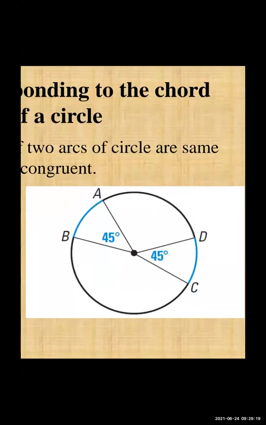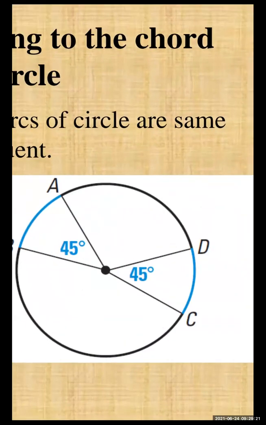And if we draw a line from D to C and a line from A to B, a chord from A to B, then these two chords are also congruent.